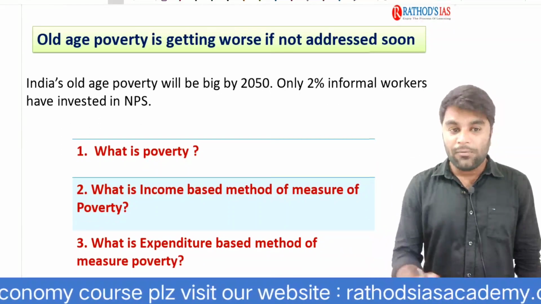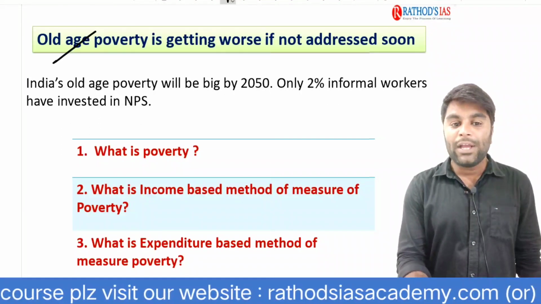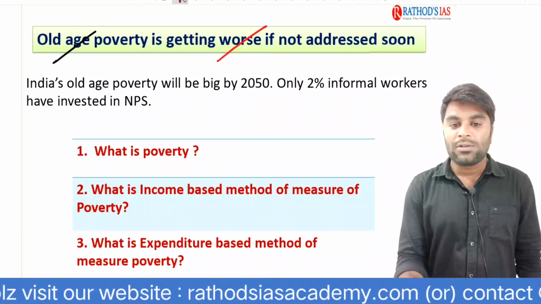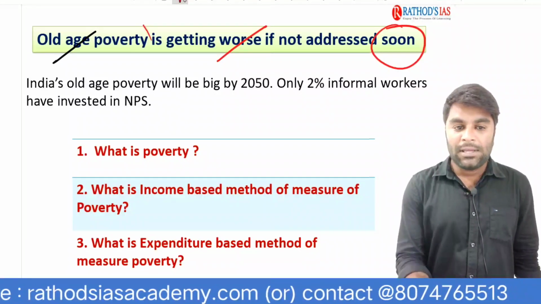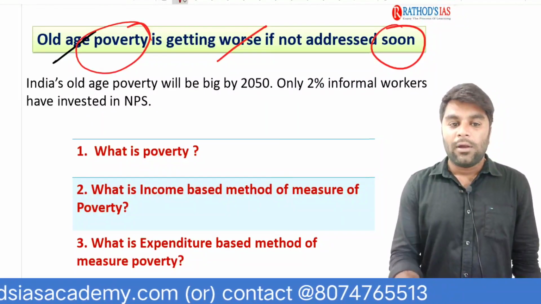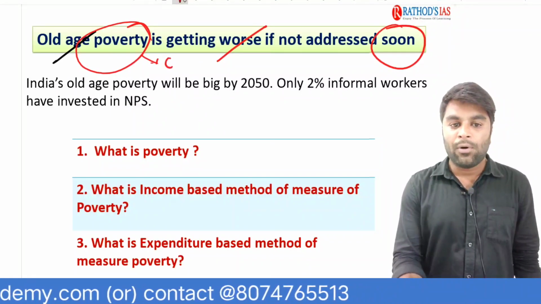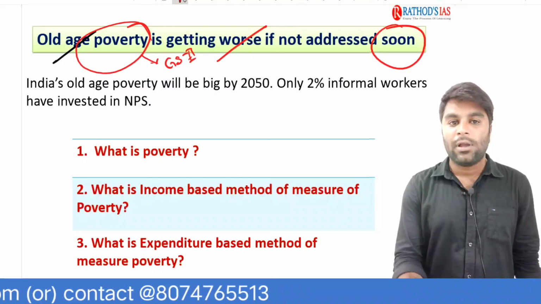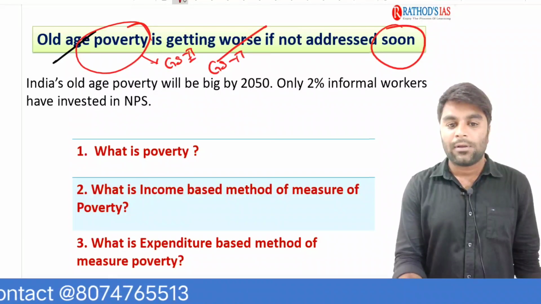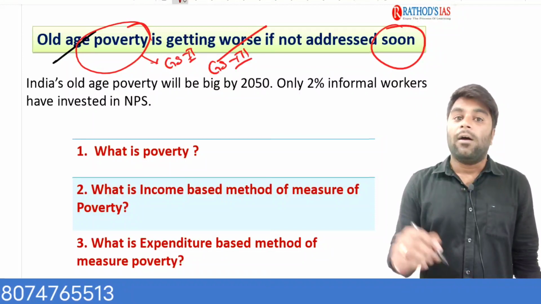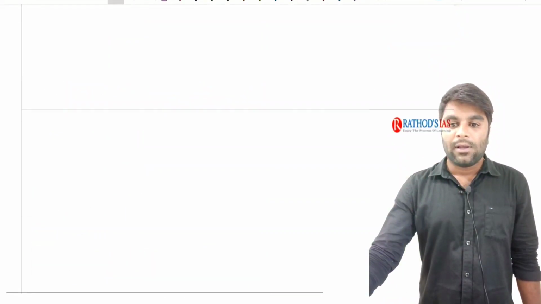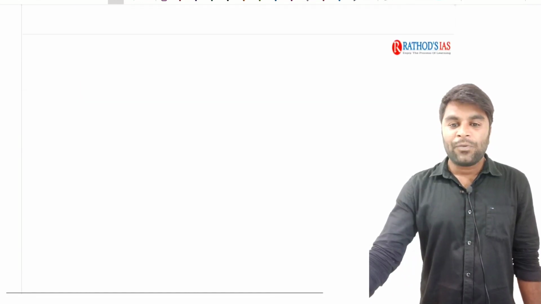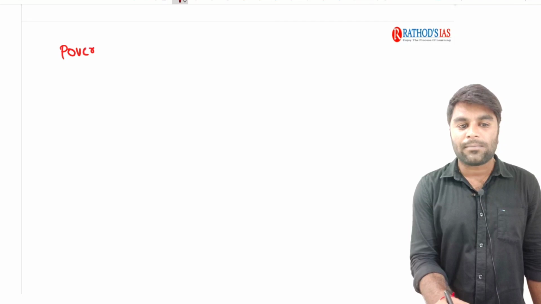See, the topic of the day is that old age poverty is getting worse if not addressed soon. Poverty is an important topic, both from the perspective of GS2 as well as GS3. So first of all, we will understand the basics of it and then we will move into the current affair as usual. So first of all, what is the definition of poverty?